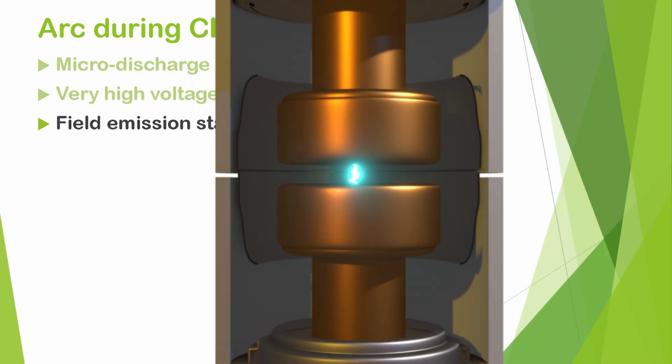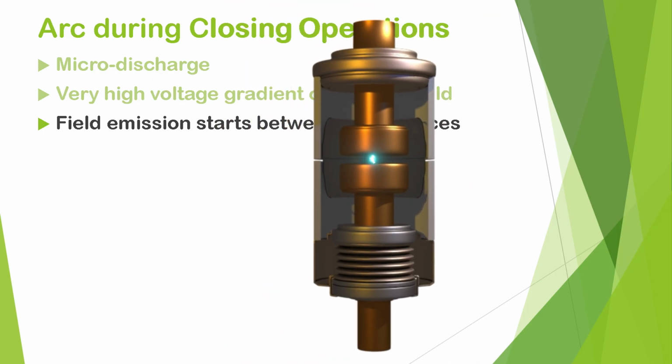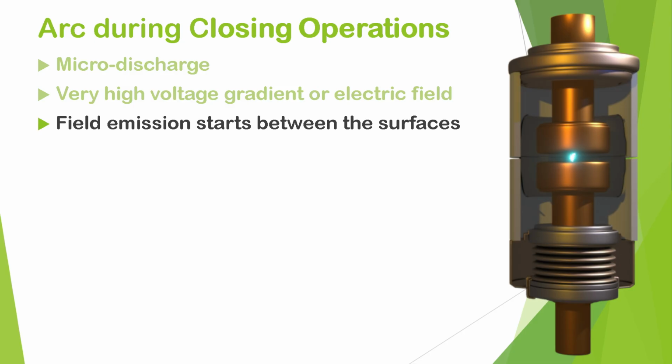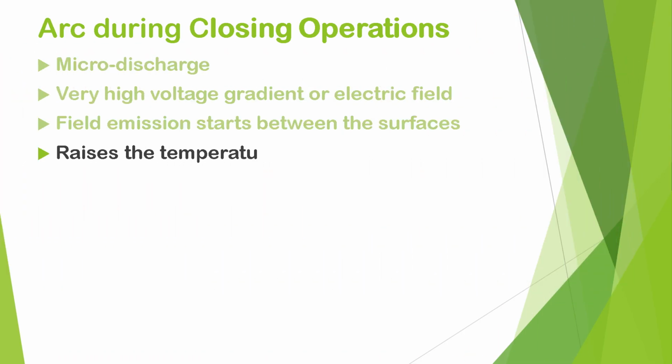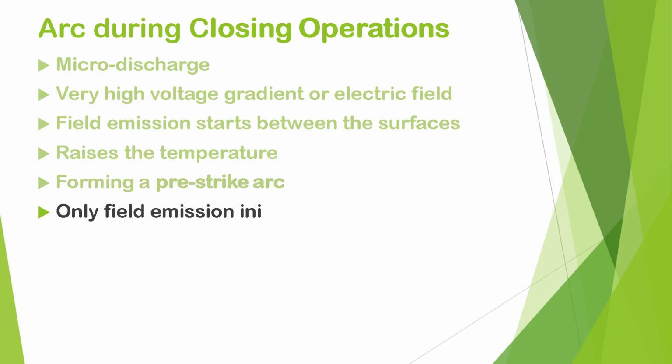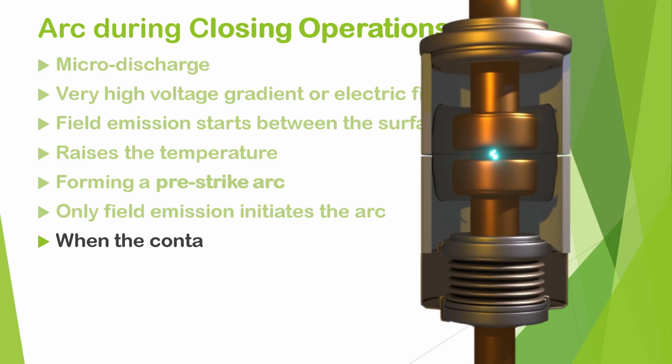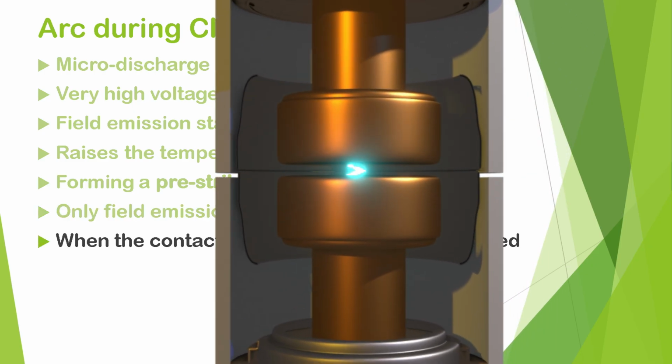This occurs due to the high voltage across a very small gap, causing field emission that creates current continuity from one contact to another. This raises the temperature, causing metal to vaporize and form a plasma column, thus forming a pre-strike arc. During closing, only field emission initiates the arc, not thermionic emission, which occurs during opening. Arc quenching here is simple. When the contacts finally touch, the arc is automatically quenched.